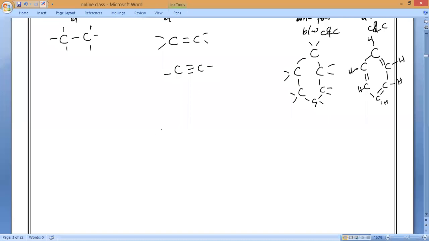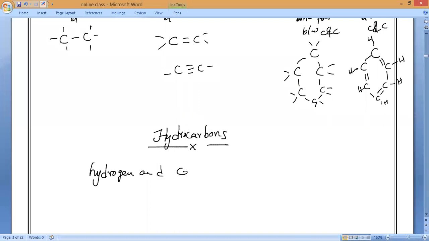Definition: a compound made up of hydrogen and carbon only, that is very important, is called a hydrocarbon.